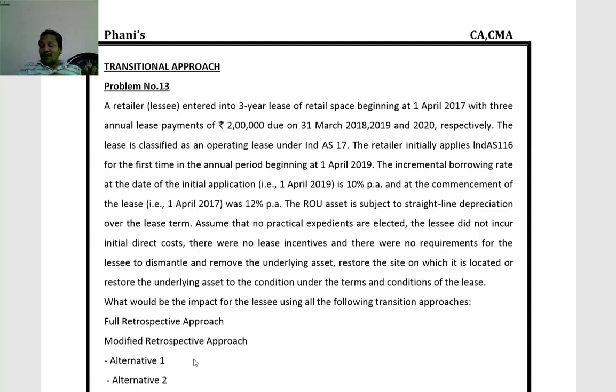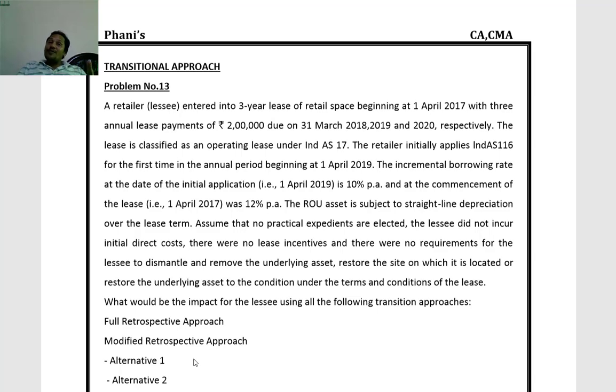Whereas right of use of asset is measured considering the carrying amount. That is, the provisions have been applied from the beginning, from the commencement date. So with respect to lease liability, based on remaining payments, present value of remaining payments.